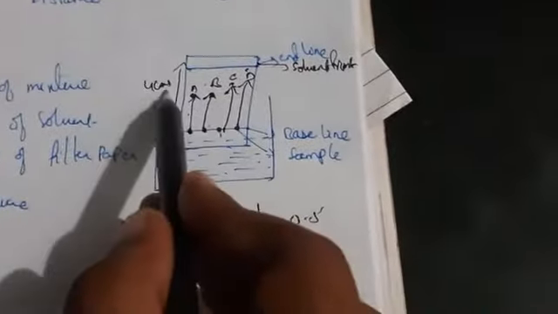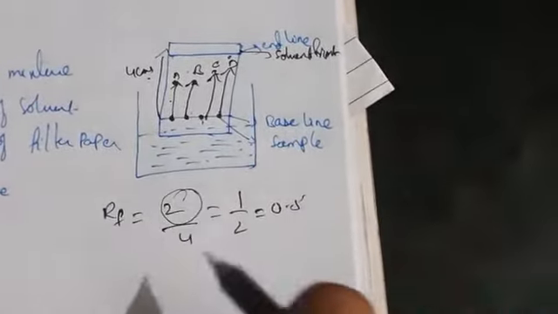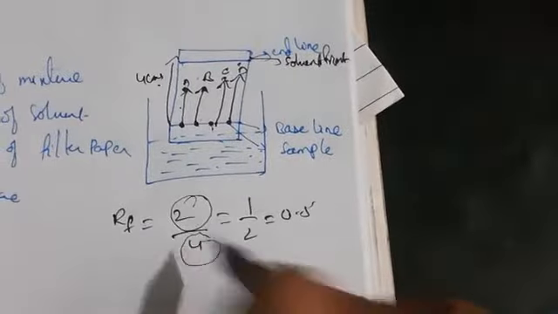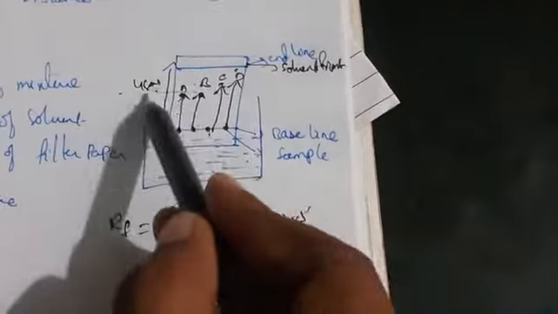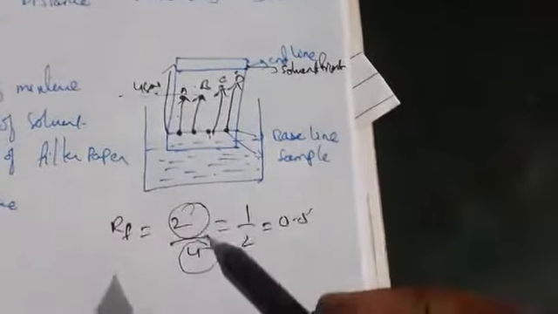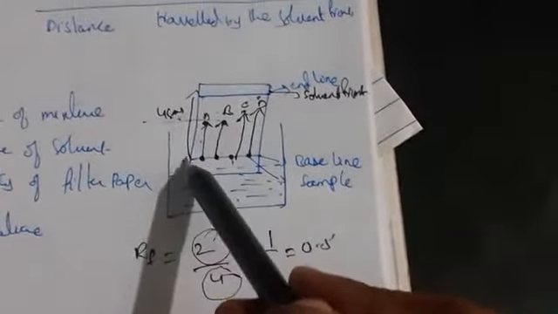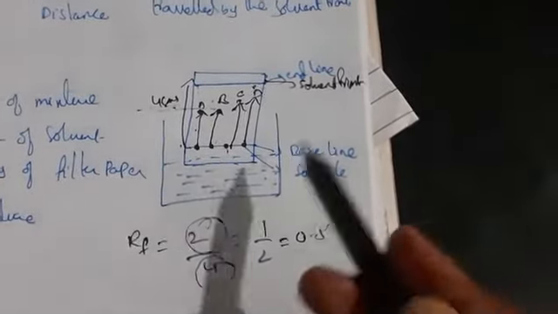So it is the distance traveled by the compound and the distance traveled by the solvent front. For the solvent front, the distance will be the same for every molecule. Why? Because it is the distance from the baseline to the solvent front.